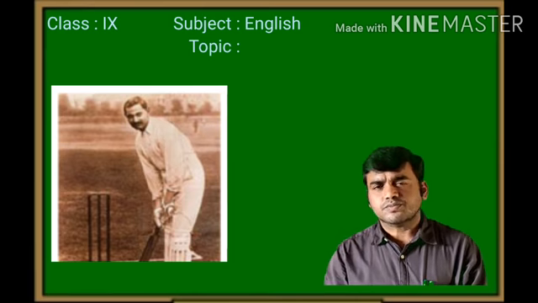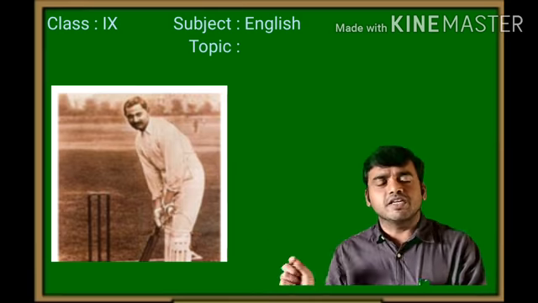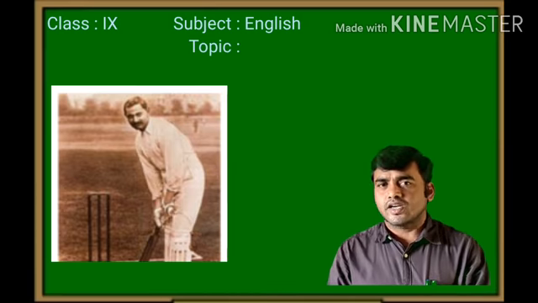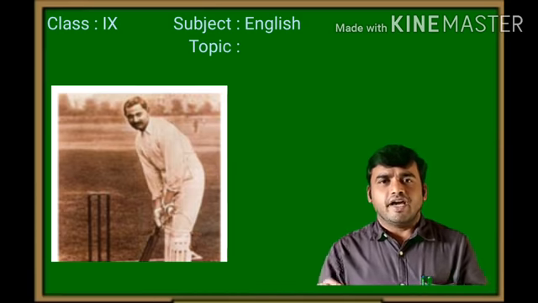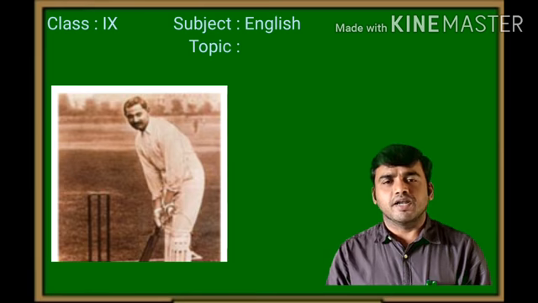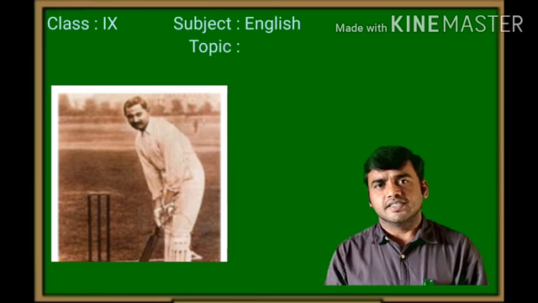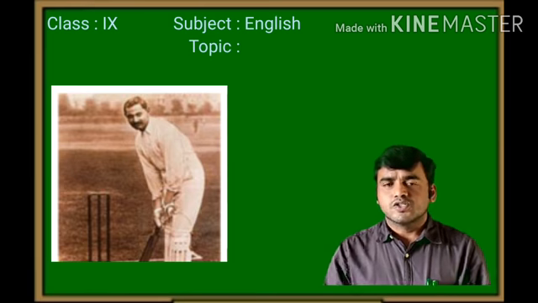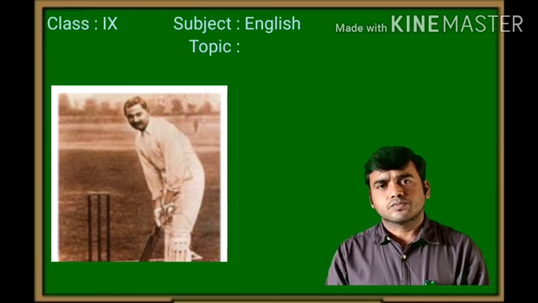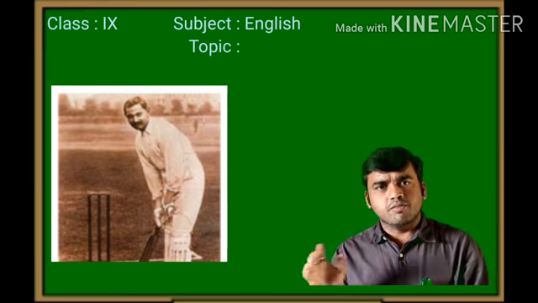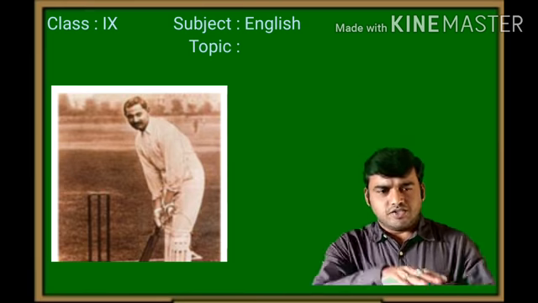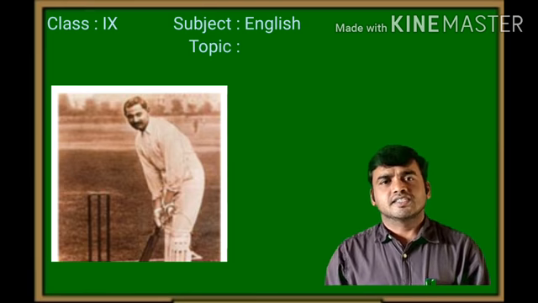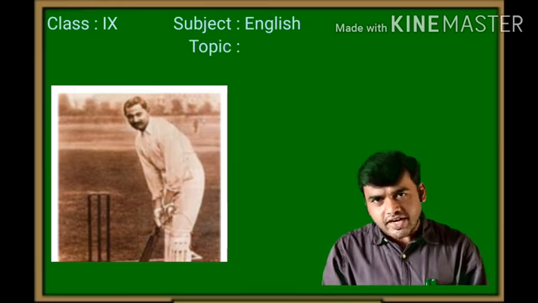Got it? His name is Ranji. He was an extraordinary cricket player. Got it? So the name of Ranji is familiar to us as the Ranji Trophy.